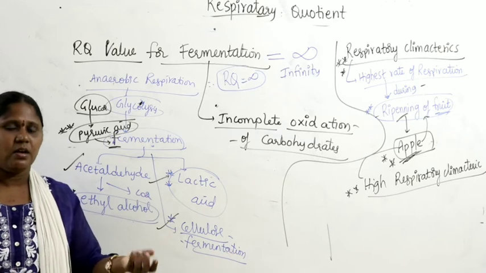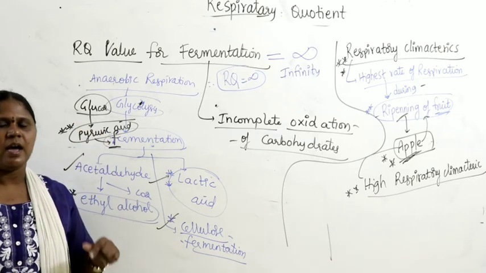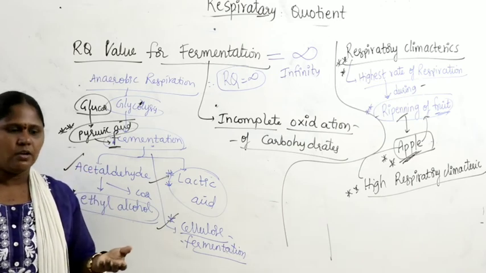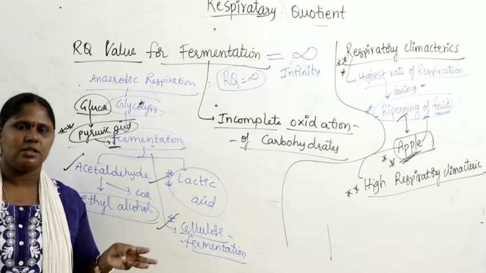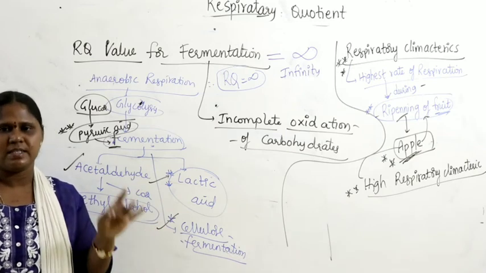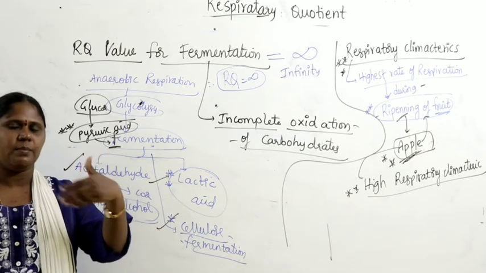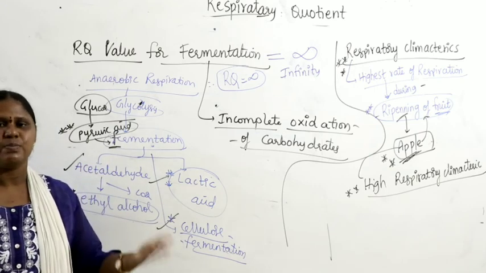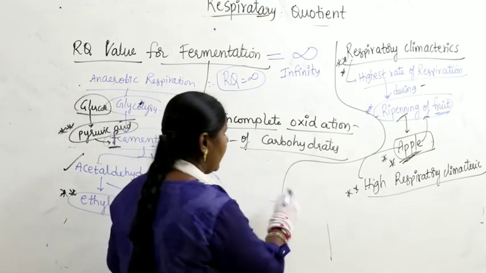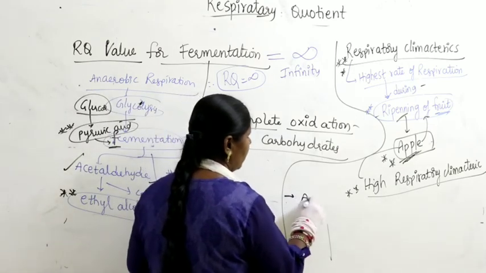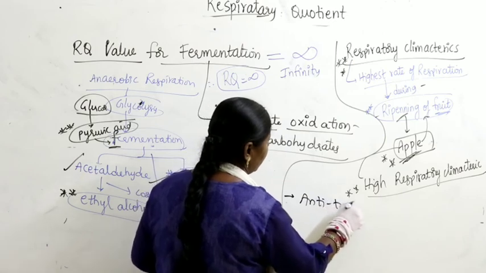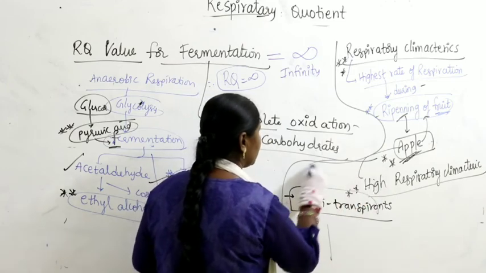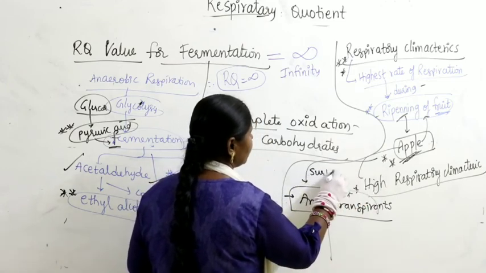Same apples tomorrow, after 1 week, they will also remain fresh. What is the reason? You know we studied in transport in plants. Apples are coated with what? Surface coatings. What are they? You know PMC, phenyl mercuric acetate, or emulsions. Some of the resins, a white colored coated chemical, will prevent the apple from undergoing transpiration. That is the reason why apple is protected with what is called an anti-transpirant.